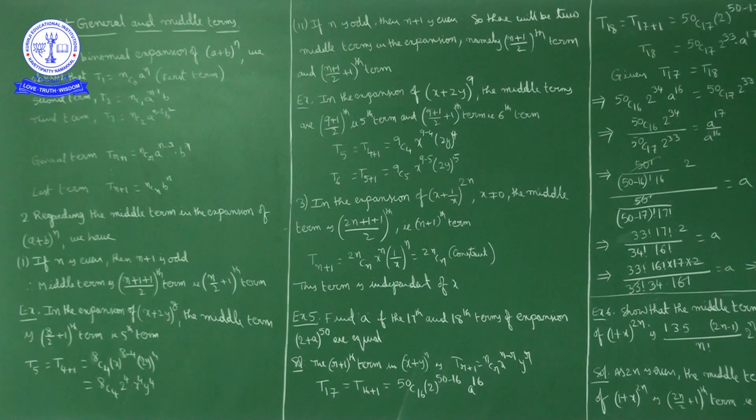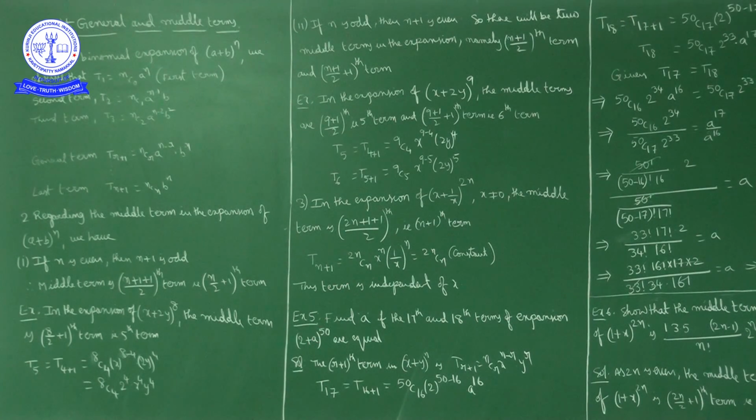Well, write the general term. What is the general term? The (r plus 1) th term in (x plus y) whole power n is what? T(r plus 1) is equal to nCr x power n minus r into y power r. We discussed the general term already. So the 17th term, T17, what can we write? T(16 plus 1). So it is of the form T(r plus 1). So r is how much now? 16. n is how much here? 50. Here in place of x and y what do we have? 2 and a.